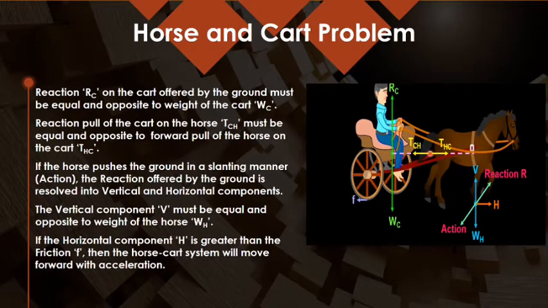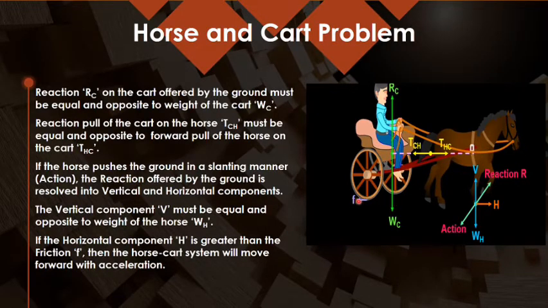This can be shown like this, and the weight of the cart is balanced by the reaction force initially when the system is at rest. But when you want to make it move in the forward direction, this horizontal component makes the system move in the forward direction, similar to walking.